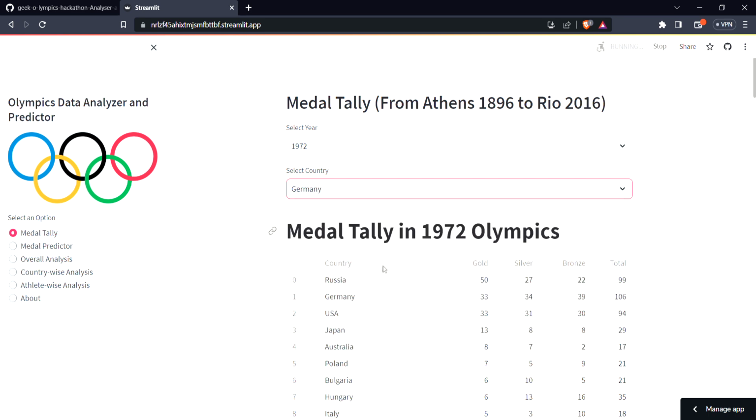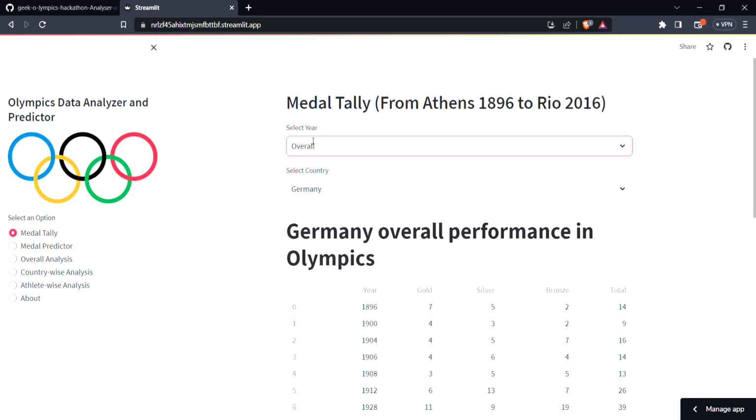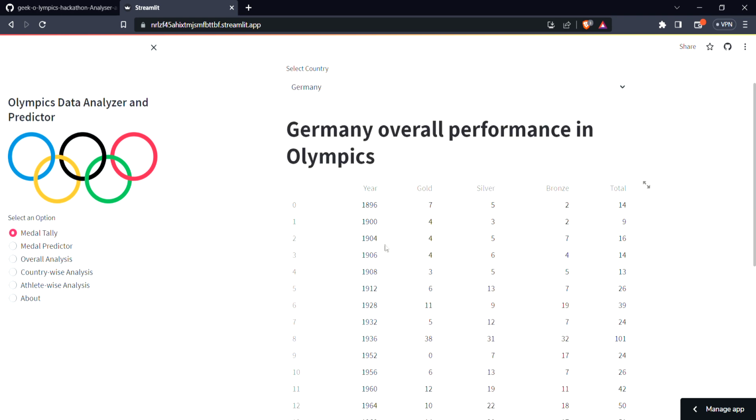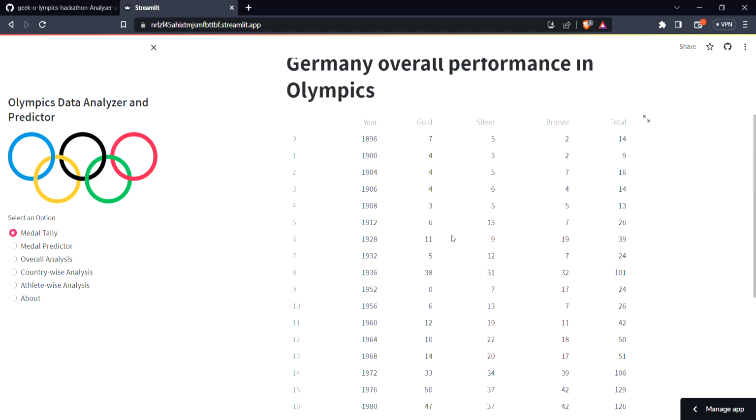We can select Germany, and see how many medals Germany won. This is our output. We can select Germany and set the year as overall, and then we can get all the medals that Germany has won over the years that they have participated in the Olympics. So this is our medal tally part.